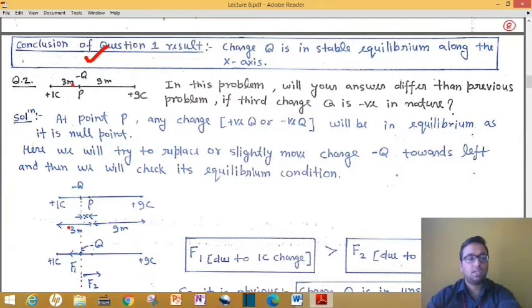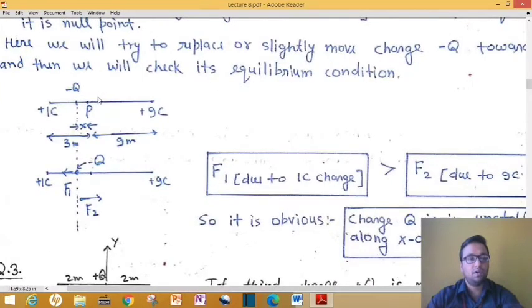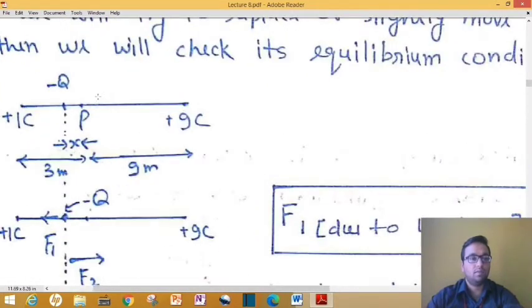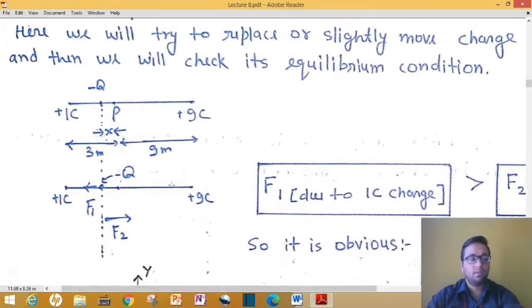Now see the next diagram. Here, this minus q charge was initially at this point P. Now this charge has been shifted towards left. So this is its new position here.